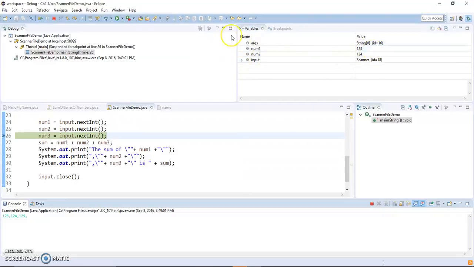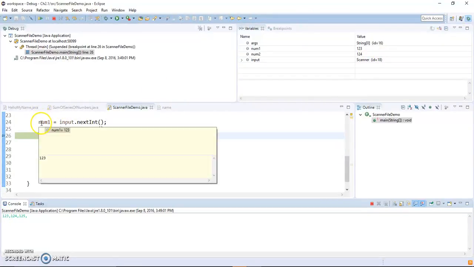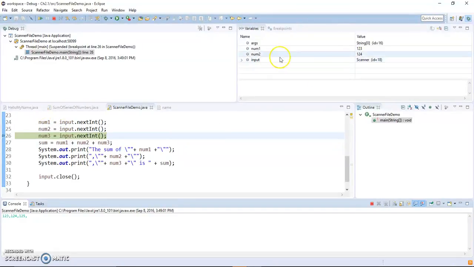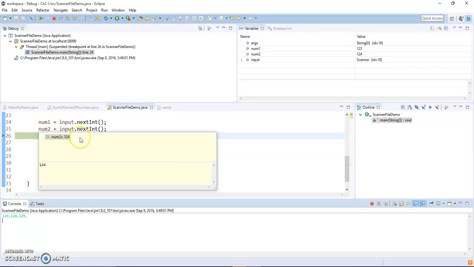You see this is showing the values: num1 holding 123 as we expected, right? Because you read in and have num1 as 123, you can hover the mouse over and show num1 equals 123. And num2 is 124, because we use delimiters by commas, so hover the mouse, you see 124.